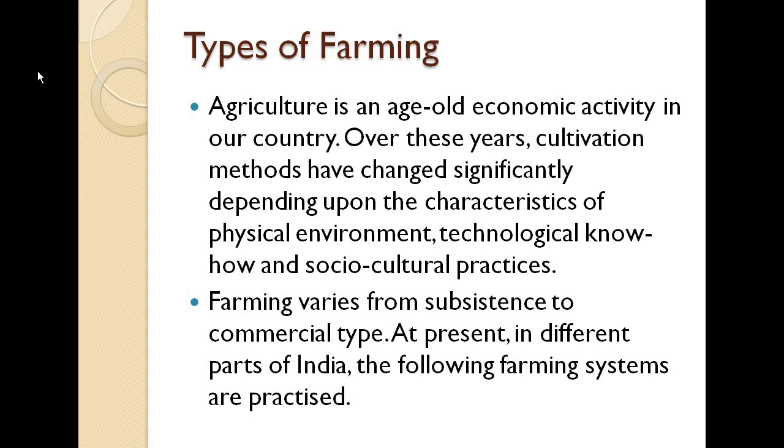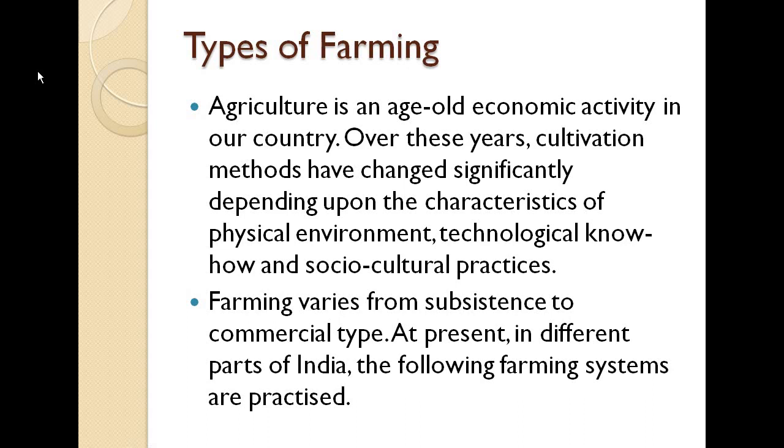Agriculture was an age-old economic activity in our country, and over these years cultivation methods have changed significantly depending upon the characteristics of the physical environment, technological know-how and socio-cultural practices. So in all these years the farming methods have also been changing.